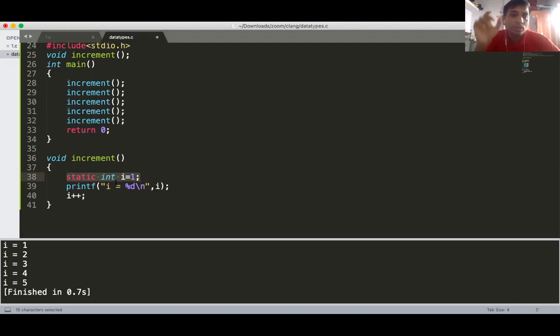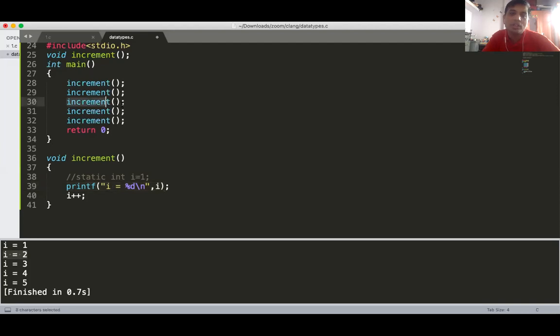So I is created only once, but what is the previous value? In a second function call, this statement is not executed. From the second function call, this first statement is not going to execute because it is already created in the first function call. This executes only in the first function call. So what is the next statement? printf I. So I value is 2. So 2 gets printed and I becomes 3.